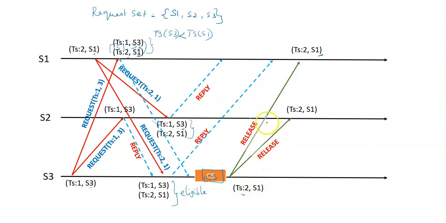Now S1 again checks whether it becomes eligible. Yes, there is no more request, and its own timestamp is on the top of its request queue. So S1 understands that it is eligible and enters the critical section. This is how Lamport's algorithm works. Request messages generated by one site are broadcast to all other sites along with the timestamp, and on receiving the request message, the other sites reply to the sending site.